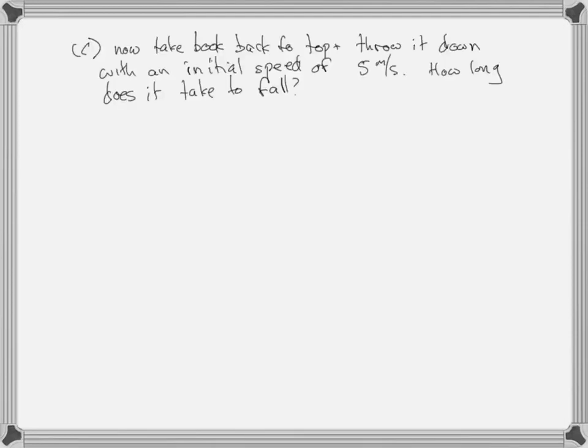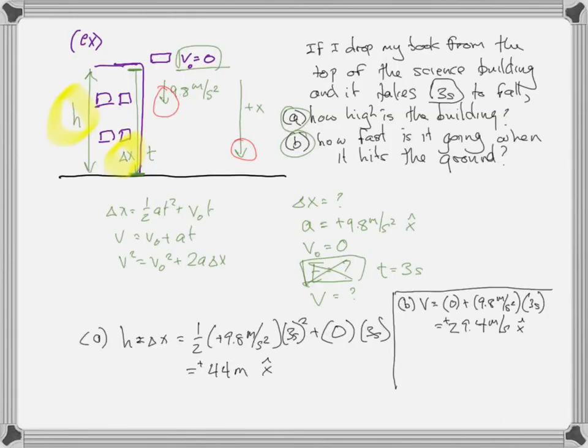Okay, so here we go. This is the problem statement. So I did that. Now I take the book back to the top and throw it down with an initial speed of 5 meters per second. How long does it take to fall? Well, we can go back to that initial picture and redraw it.